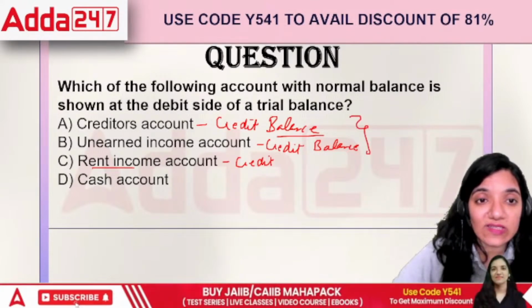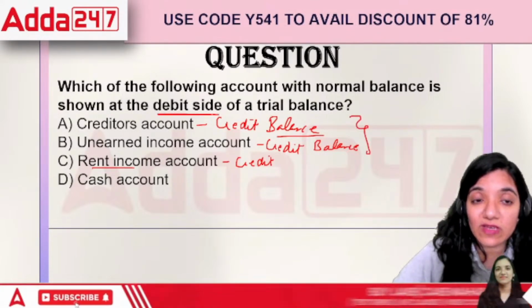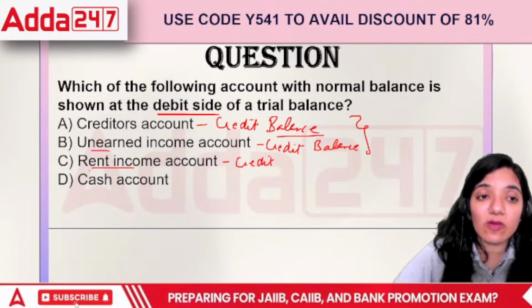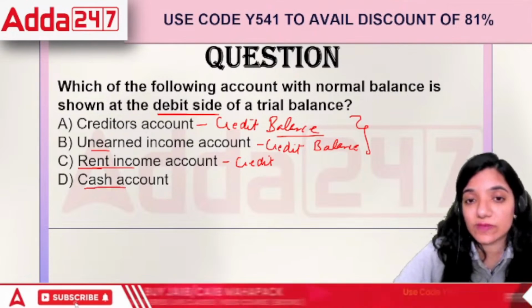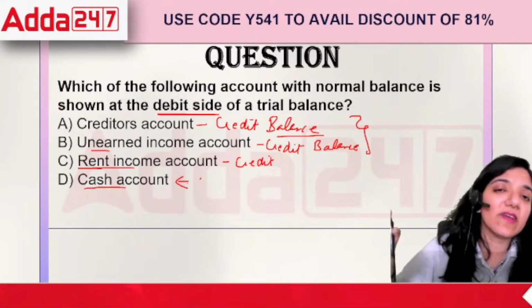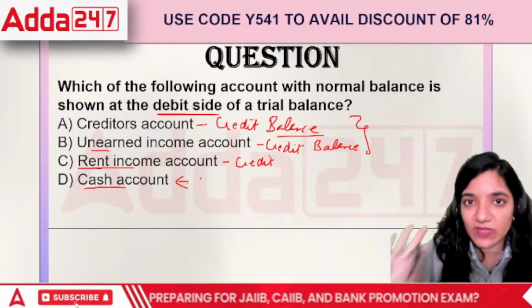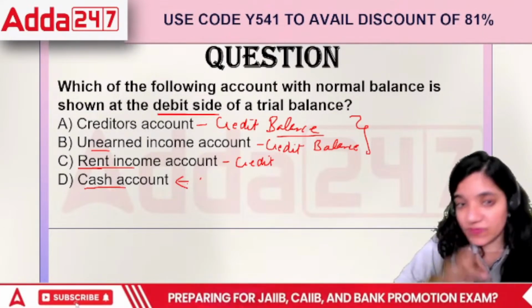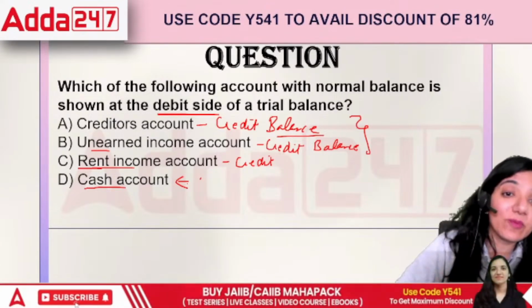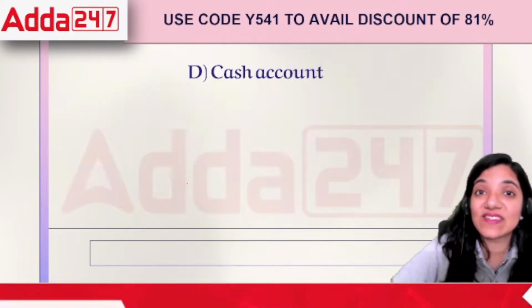And the question is asking which particular account will be shown on the debit side. So the answer is credit account, unearned income account, rent income, or cash account. The correct answer is cash. Cash can never be negative. I can never say I have minus 20 rupees in my pocket. Either I'll have 0 or I'll have 100. There would never be a point where it would be negative. So that means the correct answer is cash account.